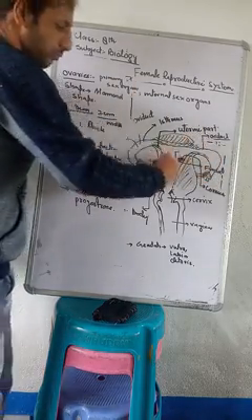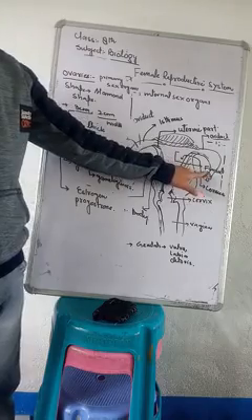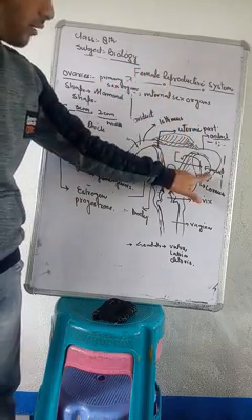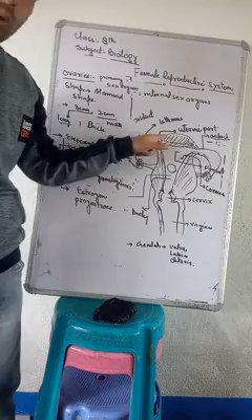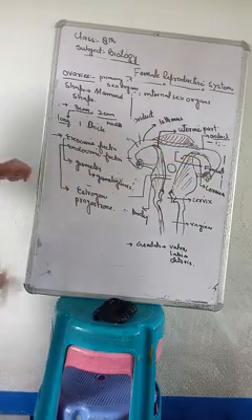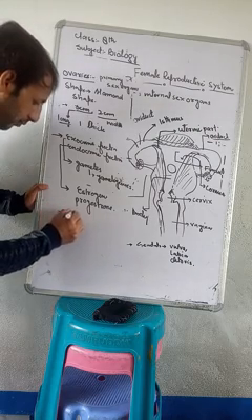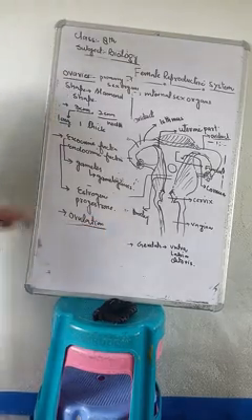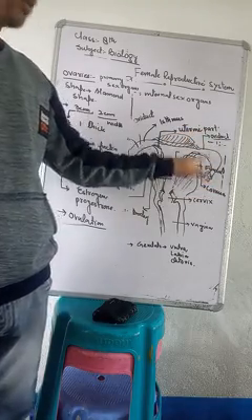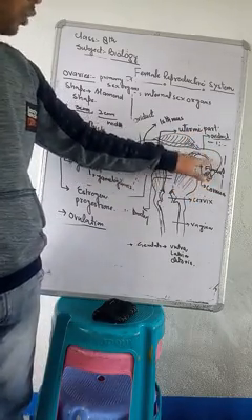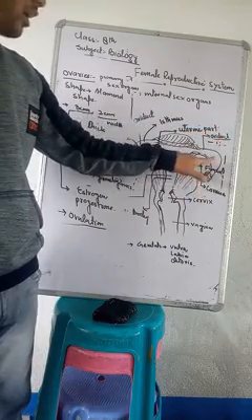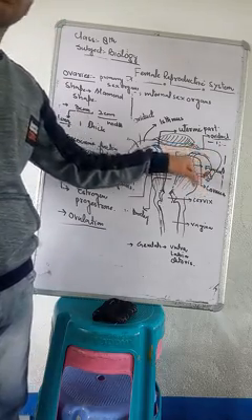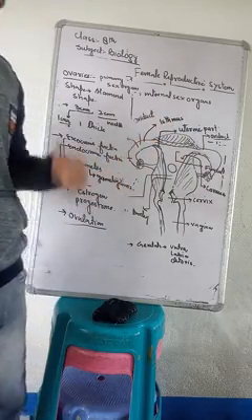The formation of ova is called oogenesis, and the release of ova from the ovary is called ovulation. Once it is formed, it is released out. The release of ova and its transfer from the ovary into the fallopian tube is called ovulation.